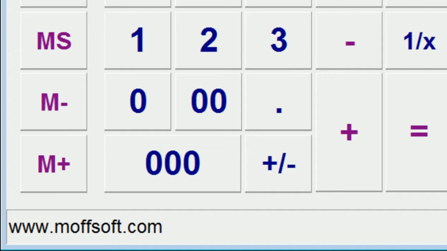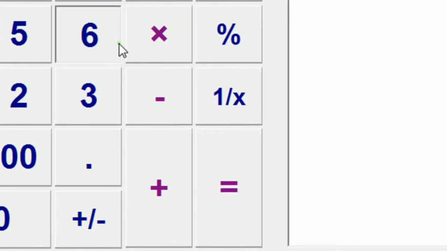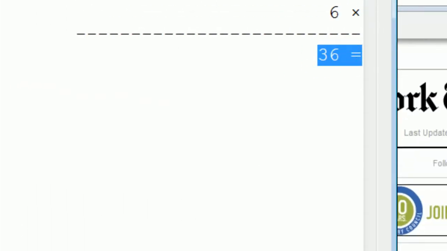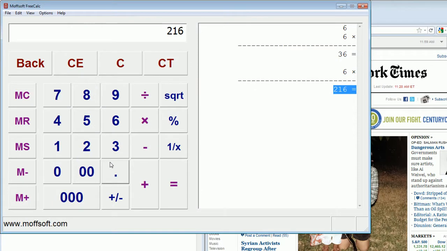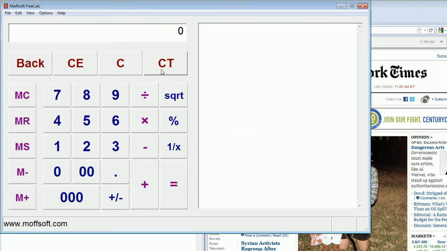One of the functions that I like about it is this ticker tape type of function, right? So if we were to do, let's say, 6 times 6, we would get 36, right? If we were to then multiply that by 6, you see what happens there? It keeps the answer in memory, and then it gives you this answer. Now, if we were to multiply by 600 or even 600,000, again, it's going to hold on to the answer, multiply by 600,000, and give us the answer, right? You can also clear the ticker tape by pressing CT.